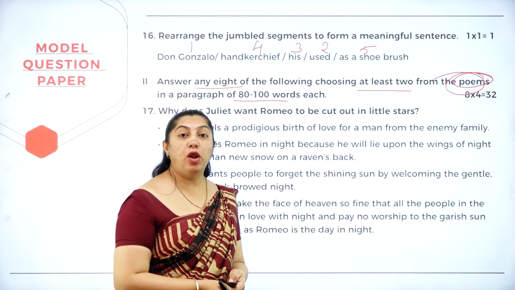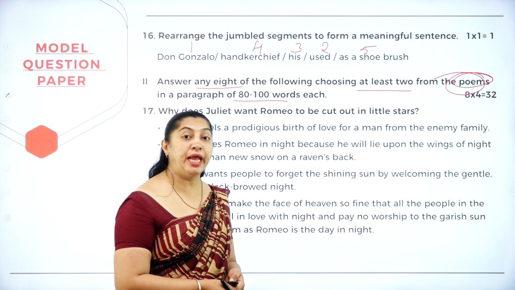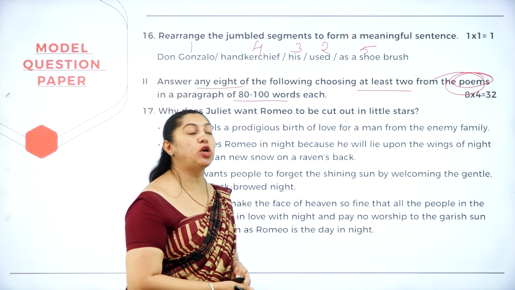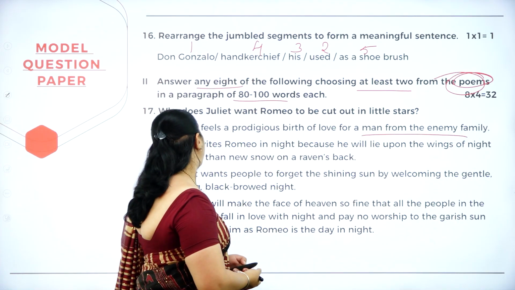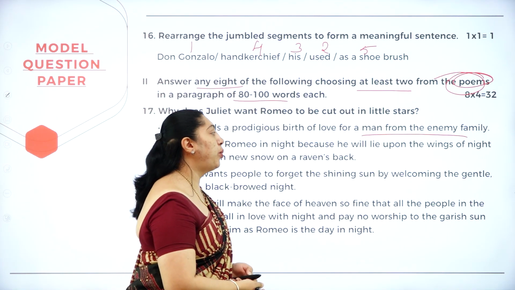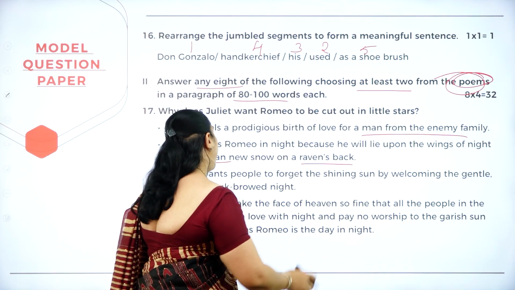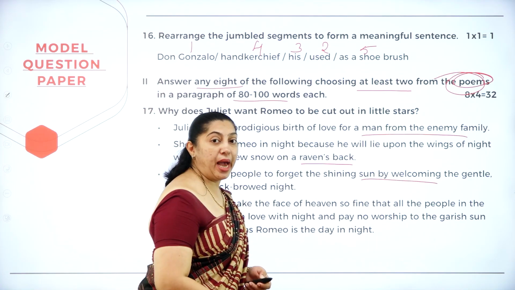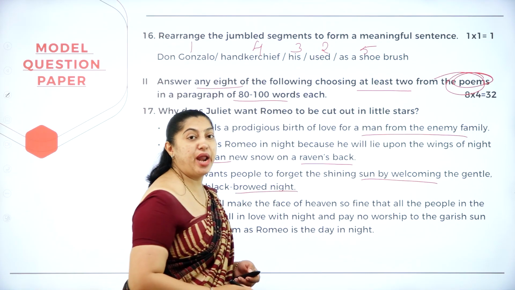Romeo and Juliet belong to rival families, the enemy families of Montagues and Capulets. Juliet feels a prejudiced birth of love for a man from the enemy family. She invites Romeo in the night because he lies upon the wings of night, whiter than new snow on a raven's back. Juliet wants people to forget the shining sun by welcoming the gentle, loving, black-brown night.